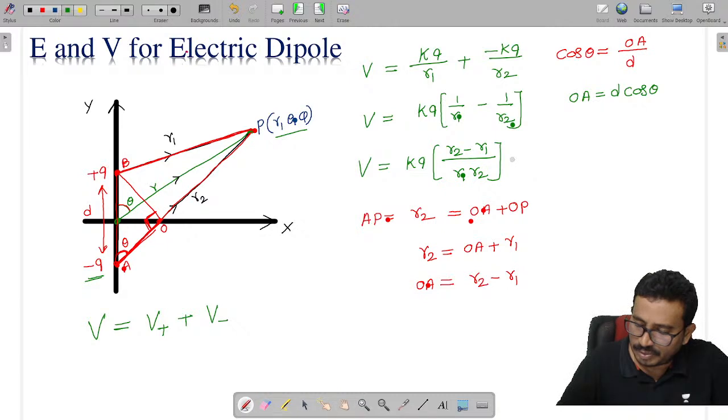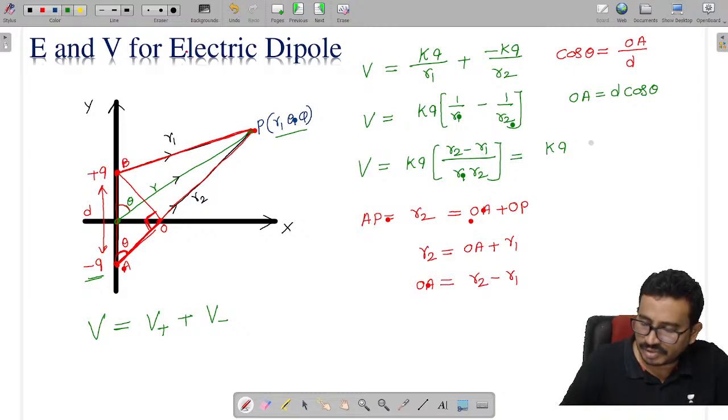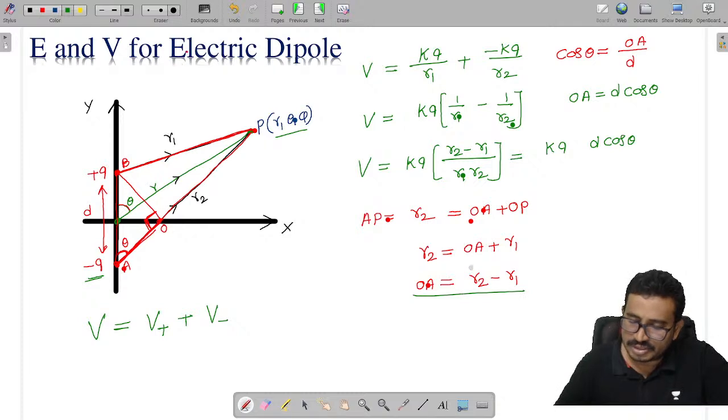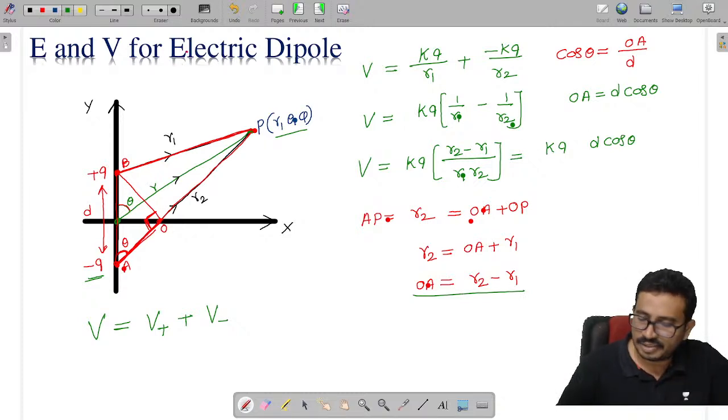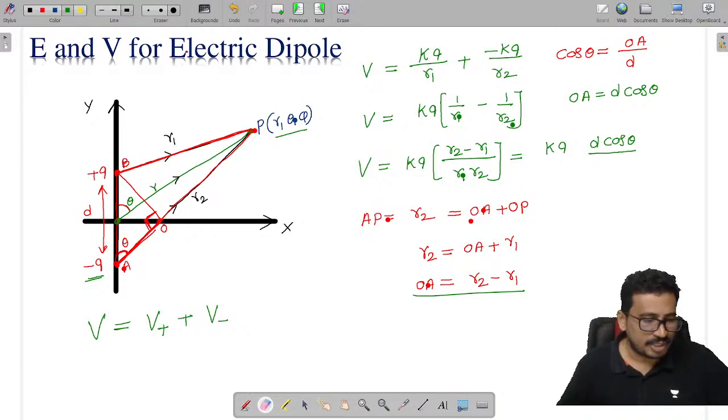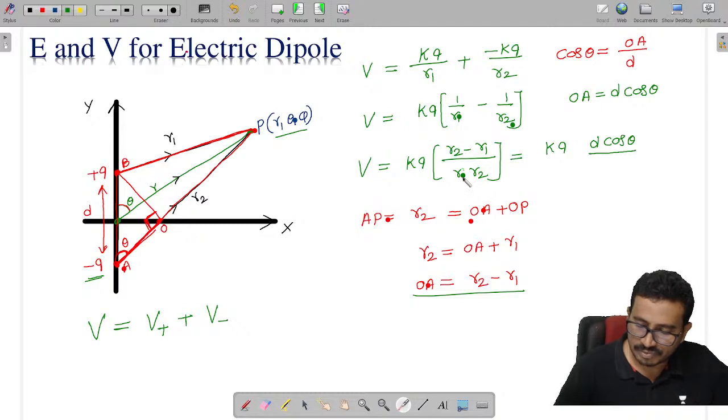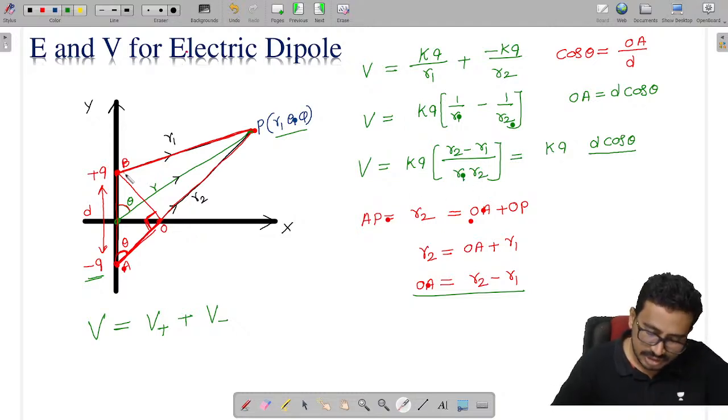Now I am modifying this formula: potential V is given as KQ and R2 minus R1, which I am calling d cos theta, that is OA, divided by R1 and R2 in the denominator.